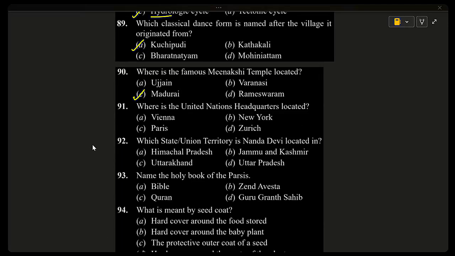Why other options are incorrect? Ujjain is famous for Mahakaleshwar Jyotirlinga. Varanasi is known for Kashi Vishwanath Temple. Rameshwaram is famous for Ramanatha Swami Temple. So the correct answer is Madurai.